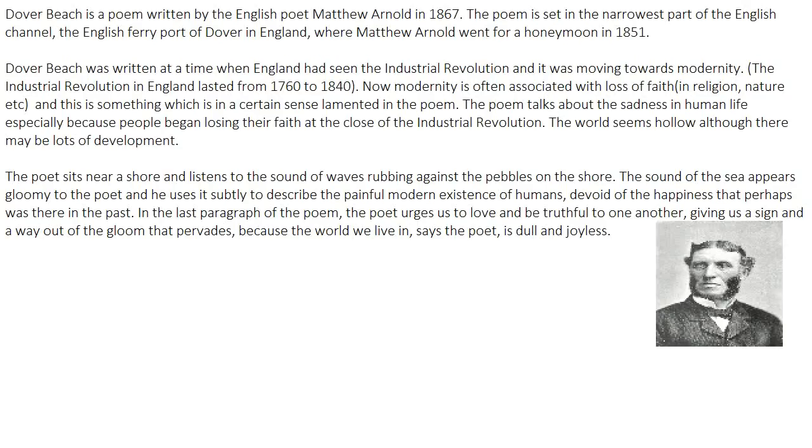Dover Beach was written at a time when England had seen the Industrial Revolution and it was moving towards modernity. So there is a little background I would like to give you for this poem. First of all, the Industrial Revolution in England lasted from 1760 to 1840. You can see this written on the slide that's on the screen. The poem was written somewhere in 1867.